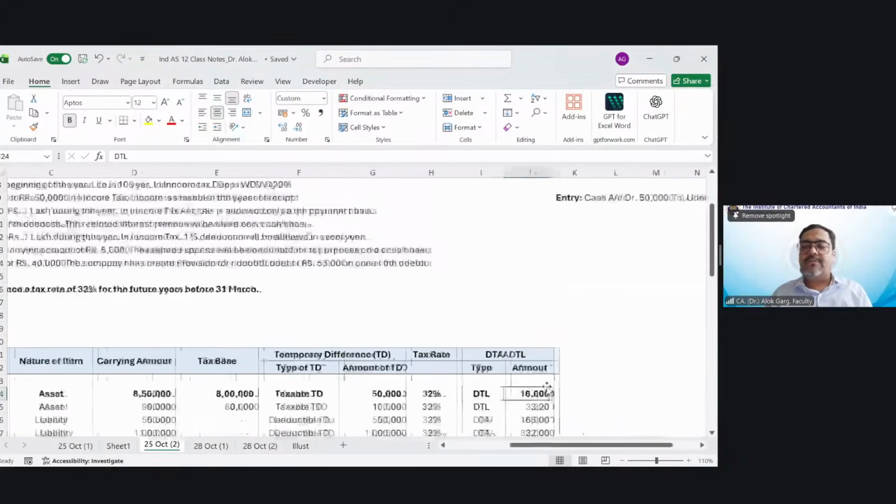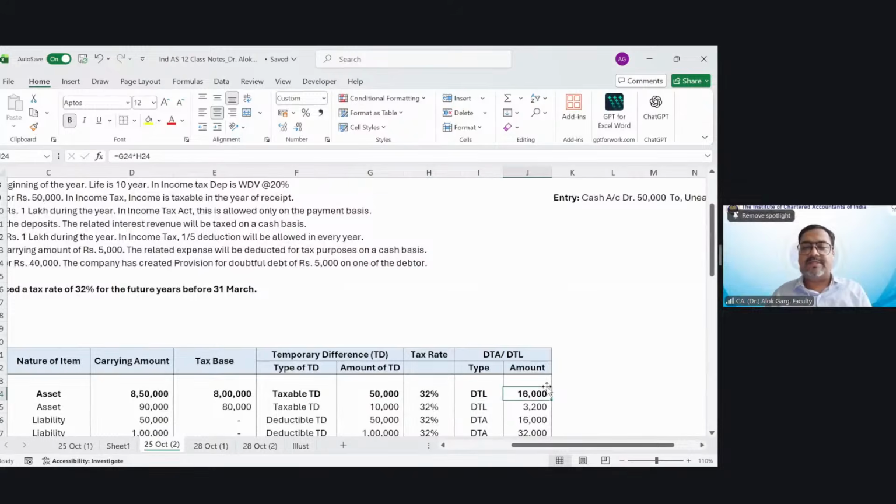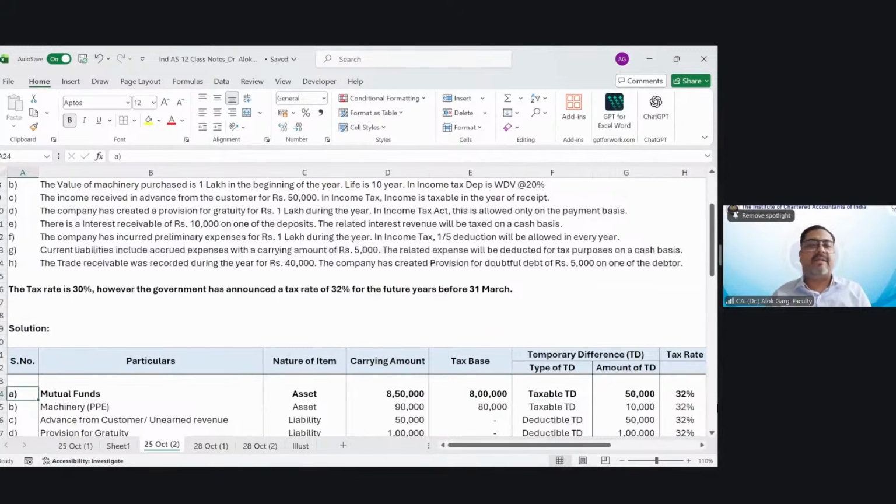So 50,000 multiplied by 32% comes out at 16,000. So this is my deferred tax liability.